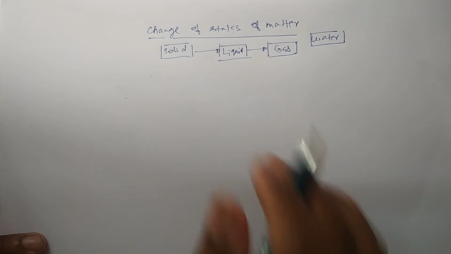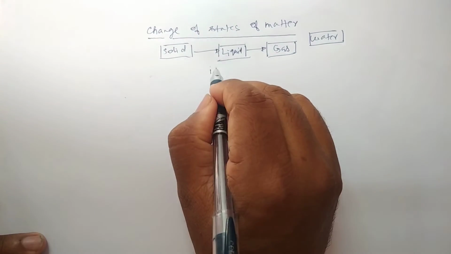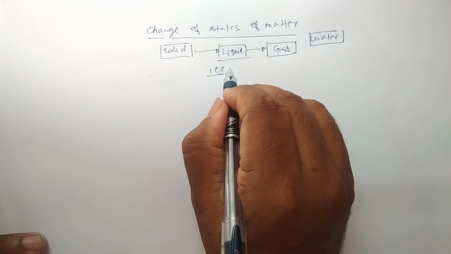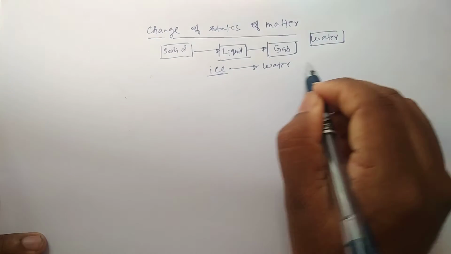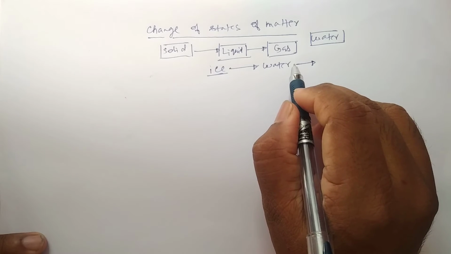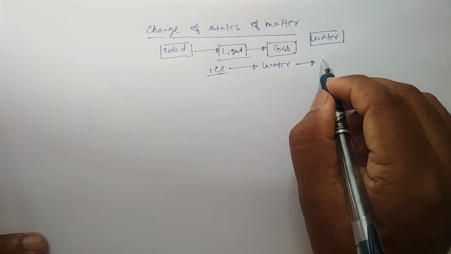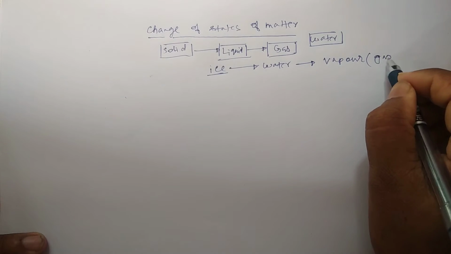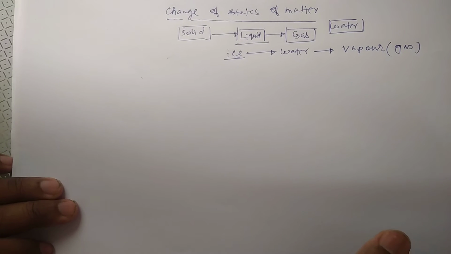We all know the solid state of water is ice. When it is heated it converts to water, and again when water is heated, then after a certain temperature which is known as boiling point it starts converting to vapor, which is gaseous state. Okay, so let us see one experiment.